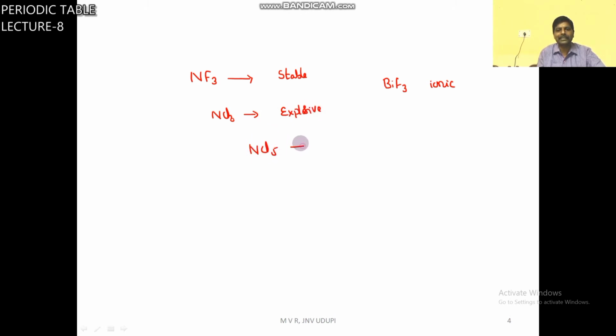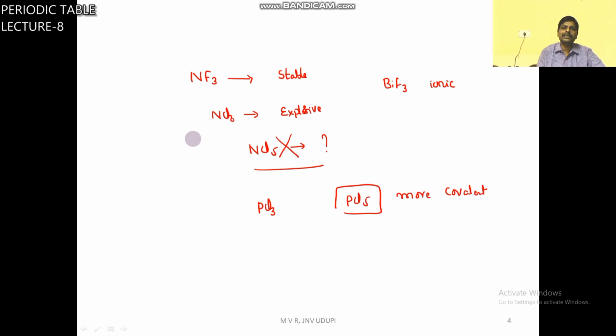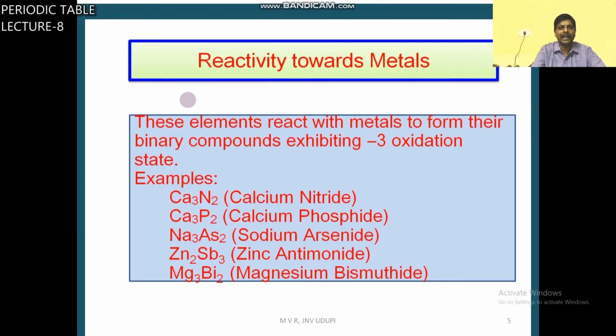NCl5 does not exist due to absence of d orbitals. Between PCl3 and PCl5, PCl5 is more covalent according to Fajans' rule. So these are the important points related to halides.